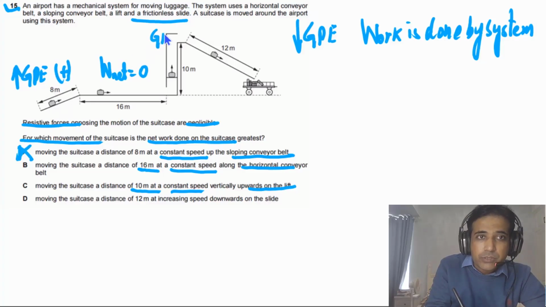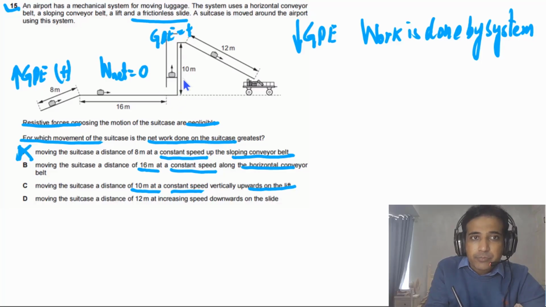So here we can also say this GPE change is positive. As here there is more gain in potential energy, more work is done on the object. And in this case, there is less gain in potential energy, so less work is done on the object. So the answer for this question has to be C, because we need to find out in which case the net work done on the suitcase is the greatest. So the answer for this one is C.